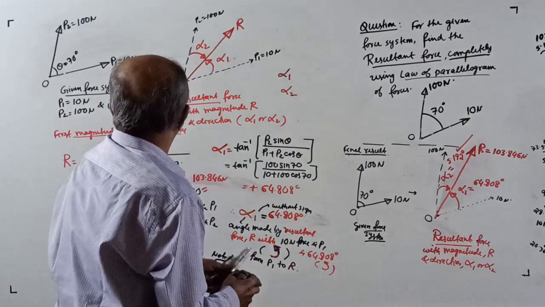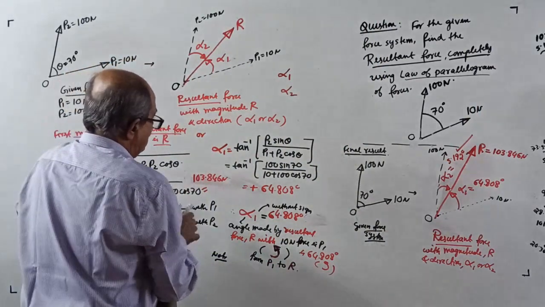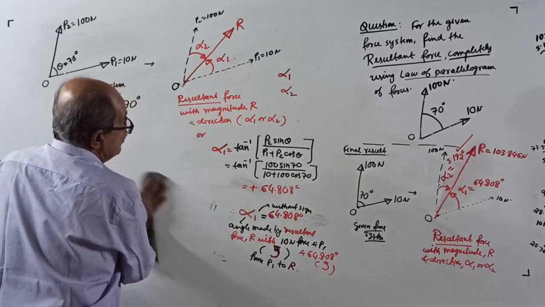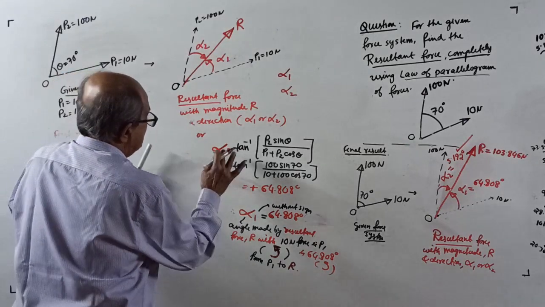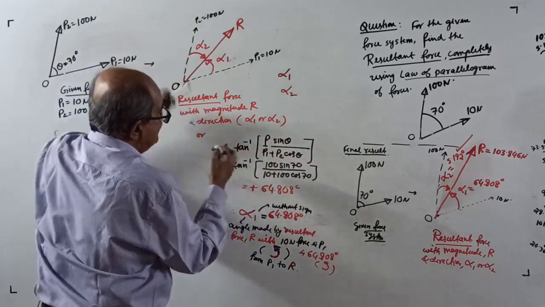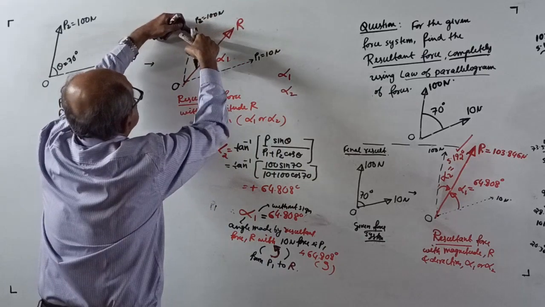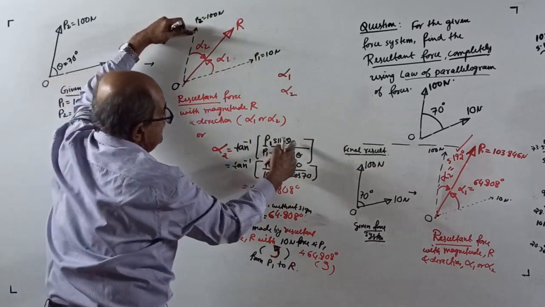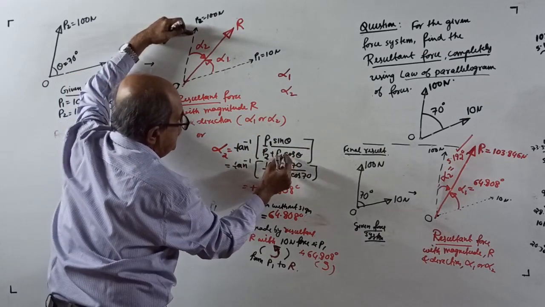Just to get confidence, I will remove this alpha 1 and change it. See what I am doing. Alpha 2, tan inverse of, the angle made with which one? P2 force, tan inverse of the other force, P1 sin theta by P2 plus P1 cos theta.